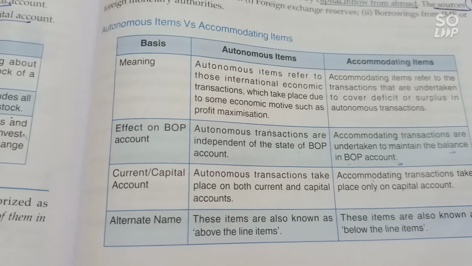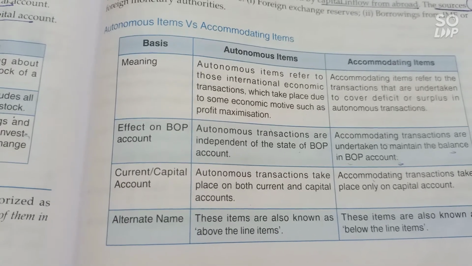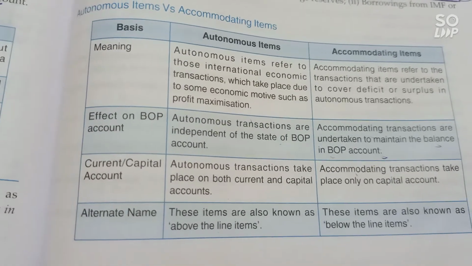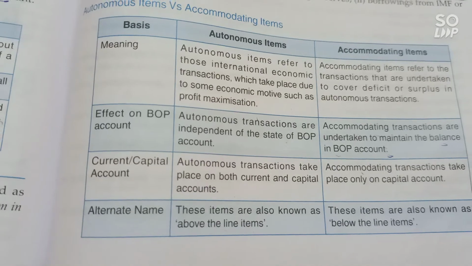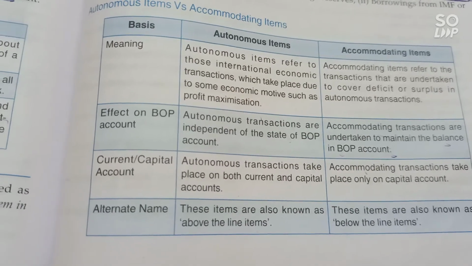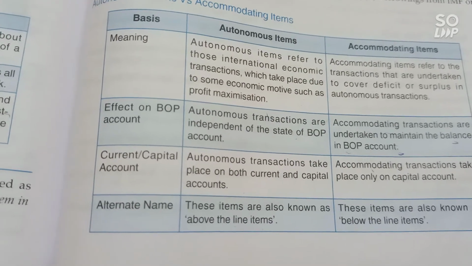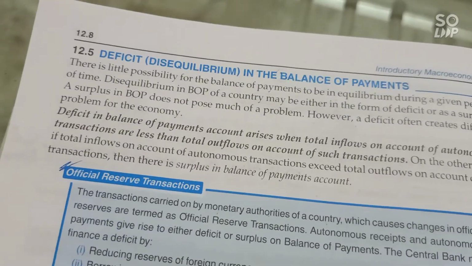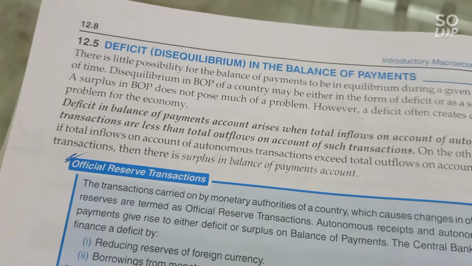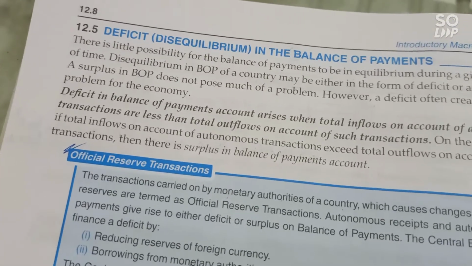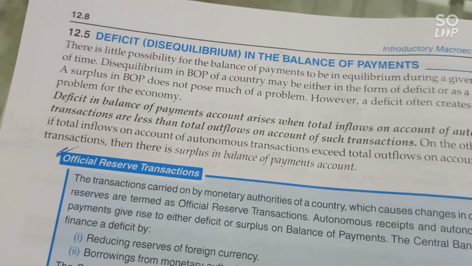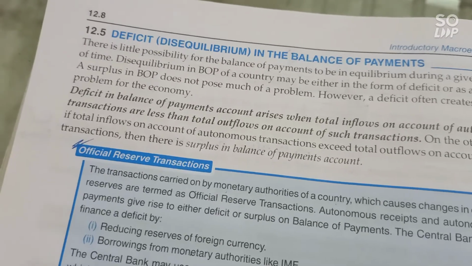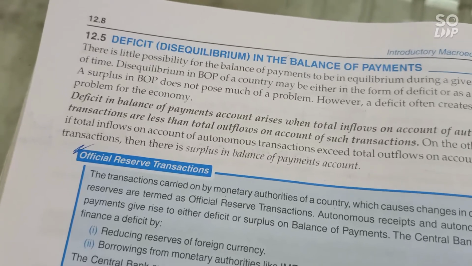Autonomous transactions take place on both current and capital account, and accommodating transactions take place only on the capital account. Alternative name: autonomous transactions are also known as above the line items, and accommodating items are known as below the line items. Now, deficit or disequilibrium in the balance of payment. If you get the word disequilibrium, it means there may be deficit or surplus in the BOP account. A deficit in the BOP means when receipts are less than the payments.